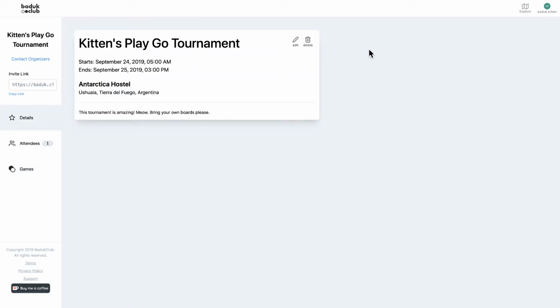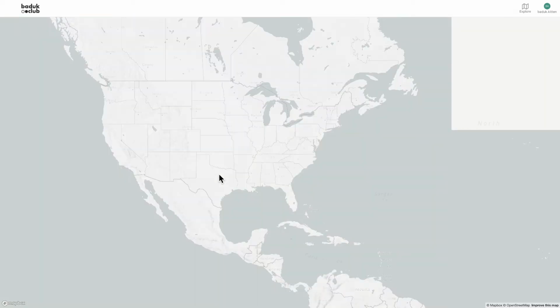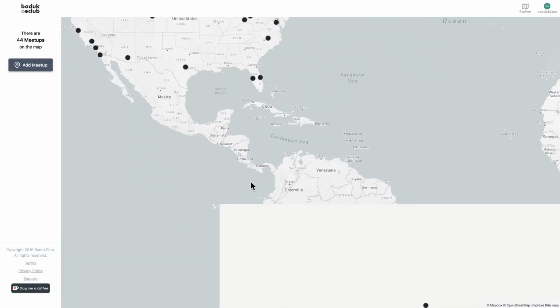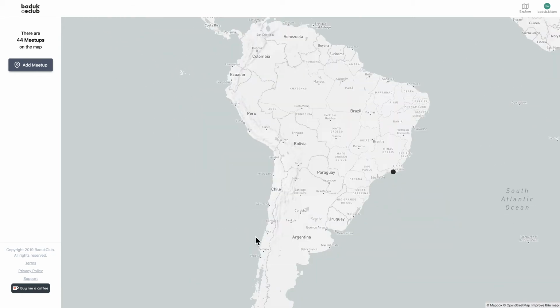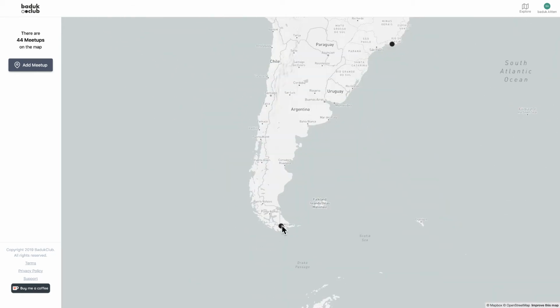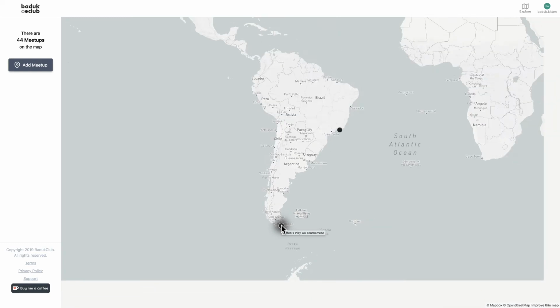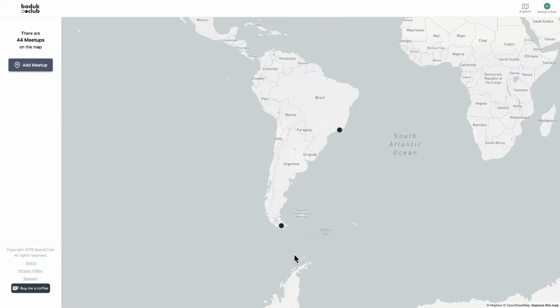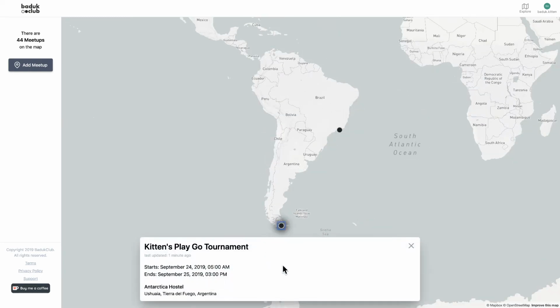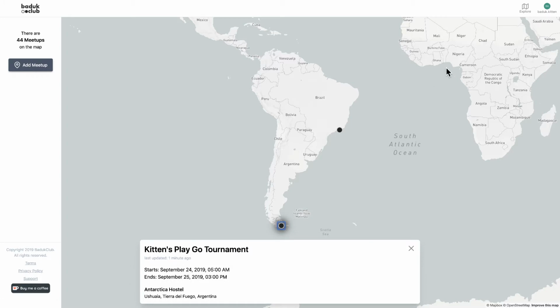Now, let's go to the map and see our meetup down here. Oh, it's a real meetup. There we go. In Ushuaia, end of the world, the fin del mundo. So right down there near Antarctica. Very exciting. And our meetup's information is populated.